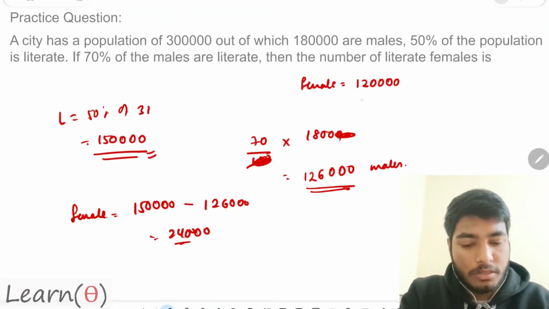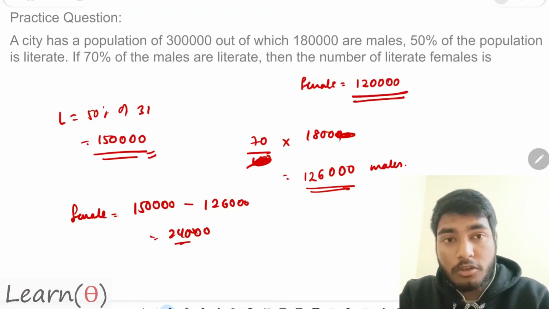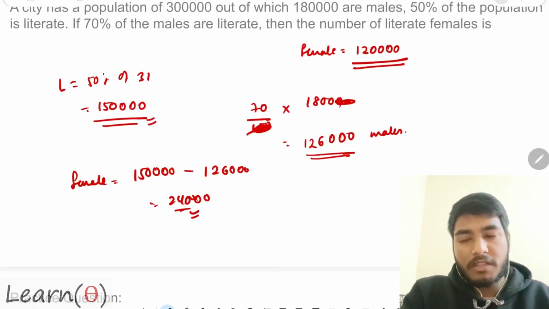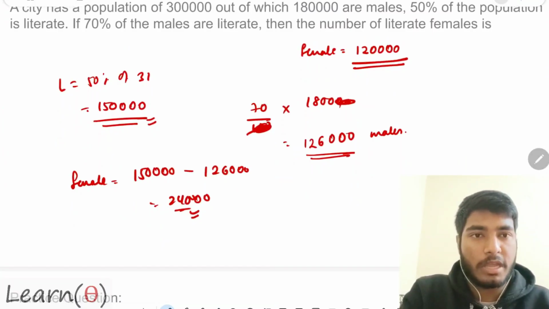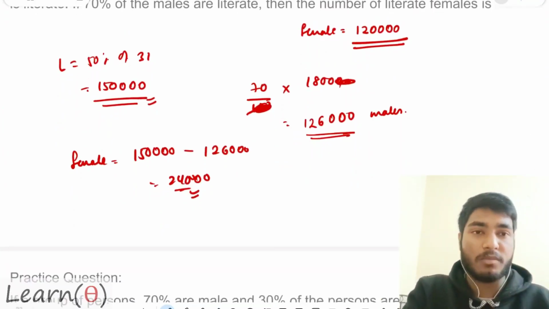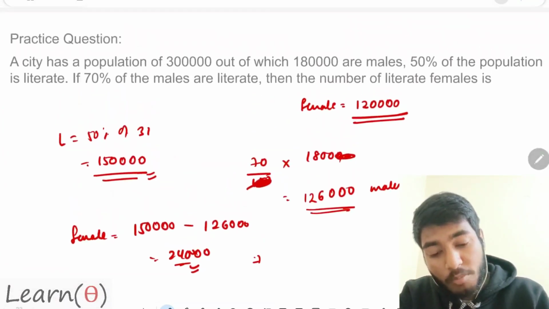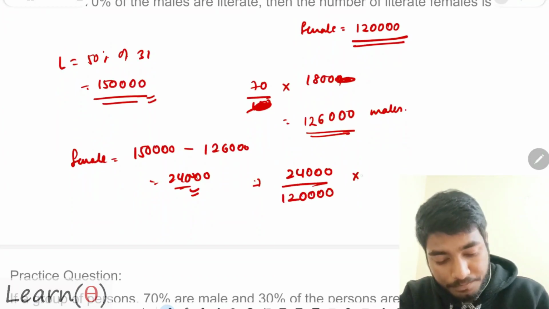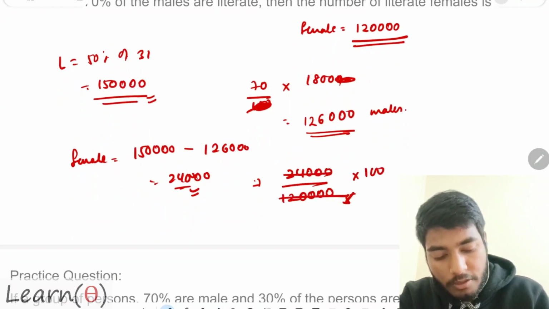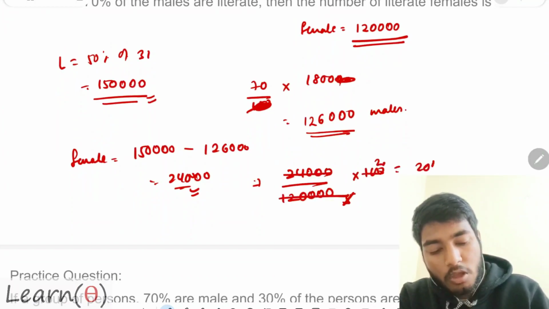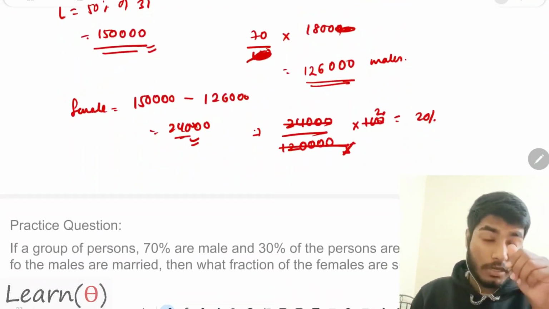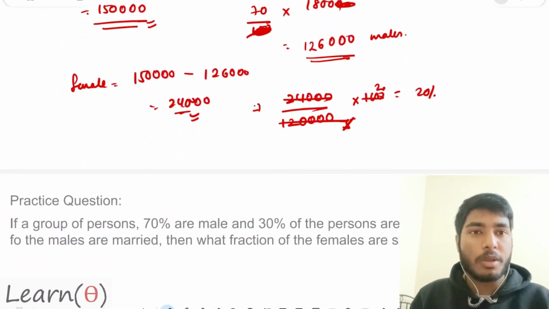Can you guess? Of 1,20,000 females present in the population, only 24,000 females are literate. Well, that is so true about the present scenario as well. Therefore, it is being promoted that females should be educated. What is the percentage of female literate? That will be 24,000 by 1,20,000 into 100. 5 times 20, almost 20%. Just 20% of the population. However, real numbers are far away from this, but that is not completely 100%.